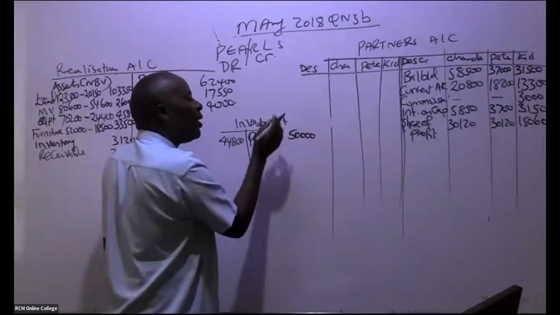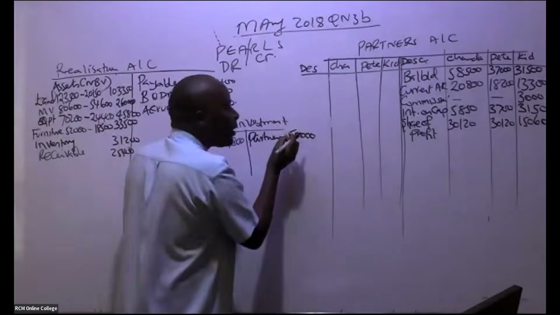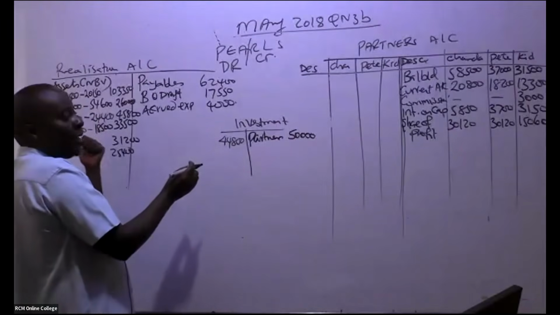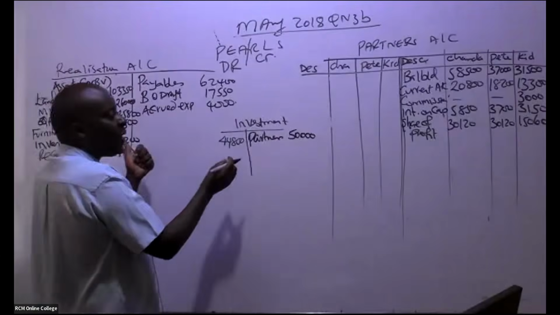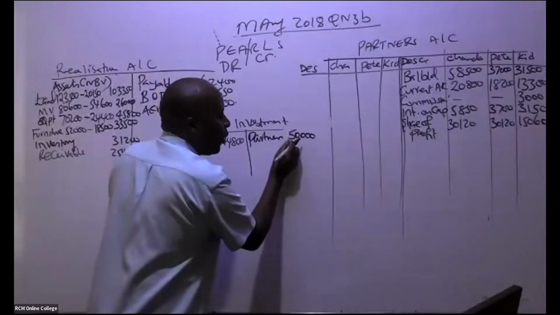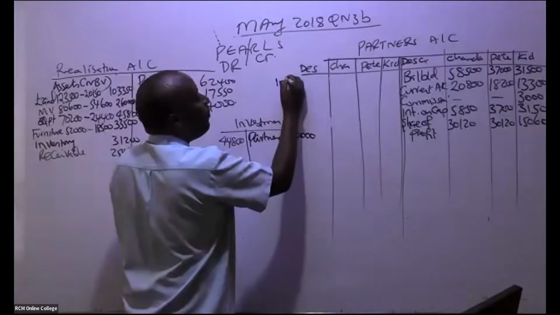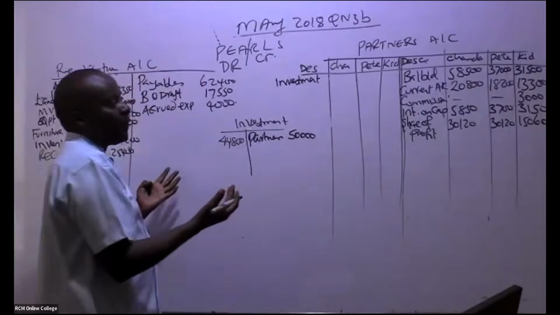Remember, this is an asset that was taken by the partners. It wasn't taken by the new company. Assets going to the new company are the ones we realize here. So in this case, these partners took 50,000. Can you kindly go ahead and apportion this investment of 50,000 before I tell you the difference? Where do we take the difference?